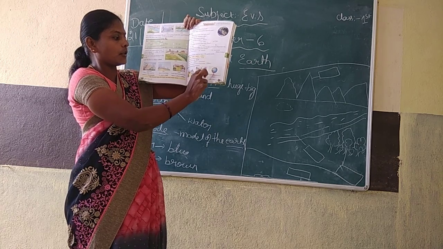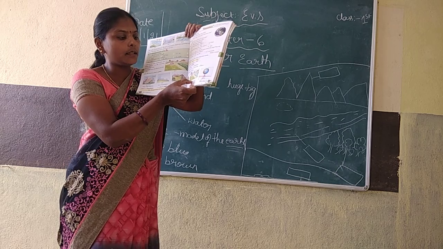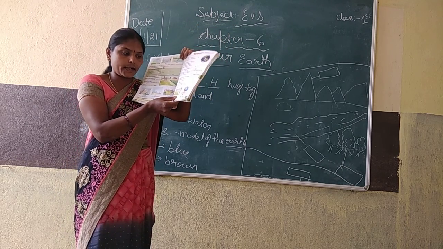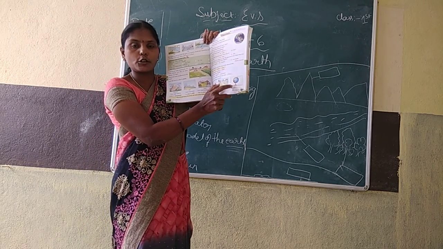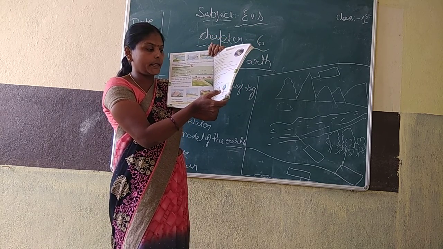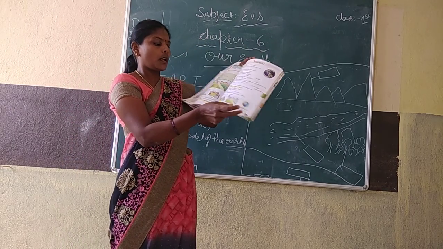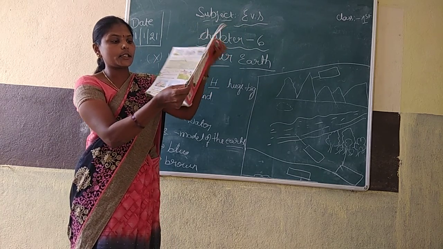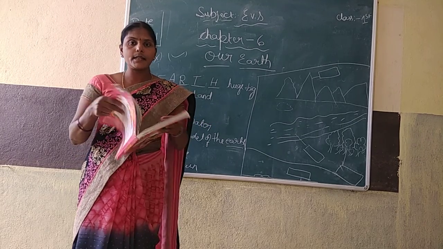Next, second. See here, plain. It looks flat. P-L-A-I-N, plain. Next, see, it is globe. G-L-O-B-E, globe. First one is valley, second one is plain, third one is globe. Okay. Turn the page.